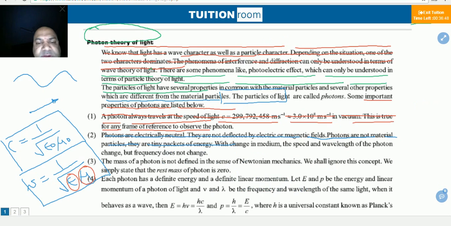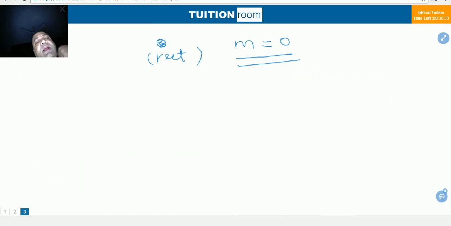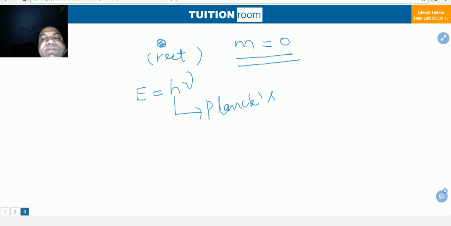Now the next property. This relation is very important for a photon. A photon is not a material particle, rather it is a bundle of energy. Each bundle has energy E equal to h nu, where h is Planck's constant, Planck was a scientist, and nu is the frequency.